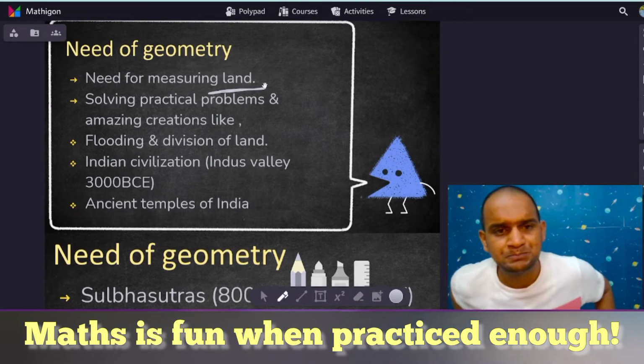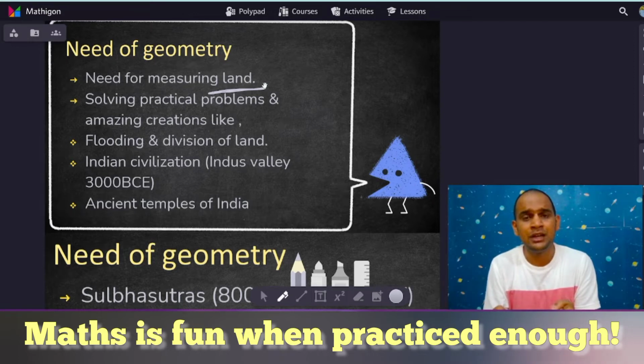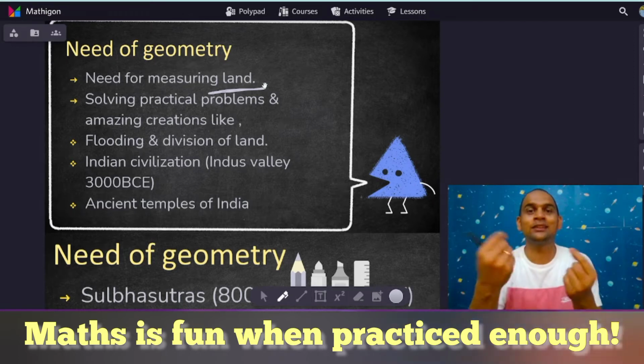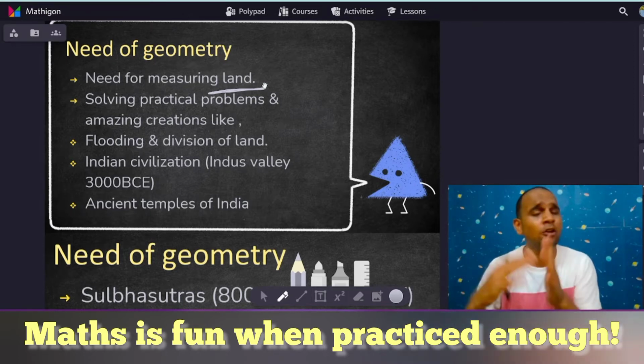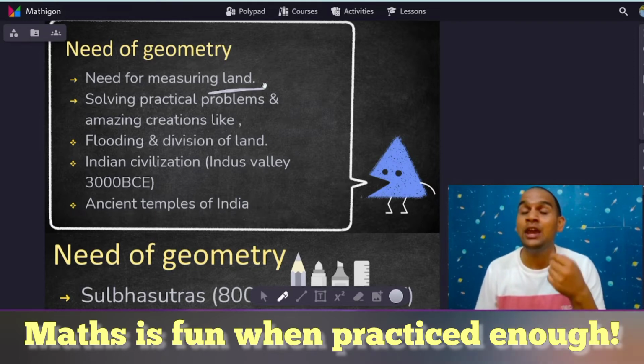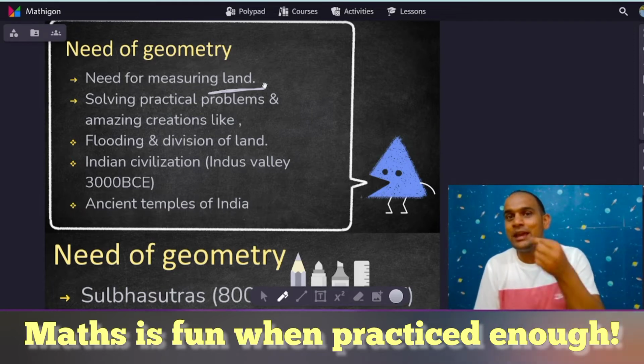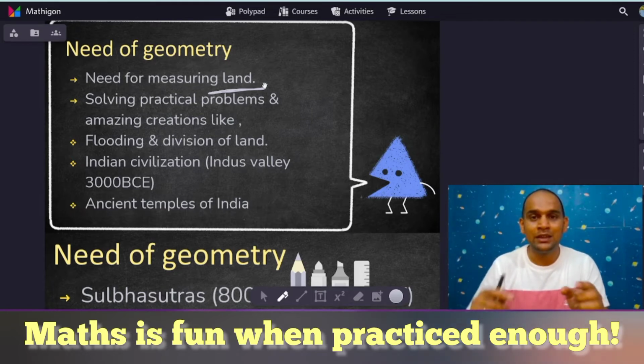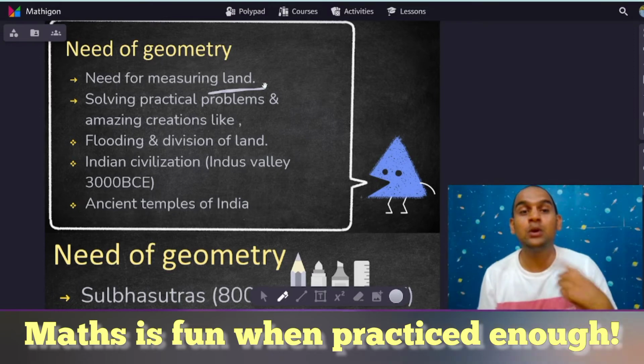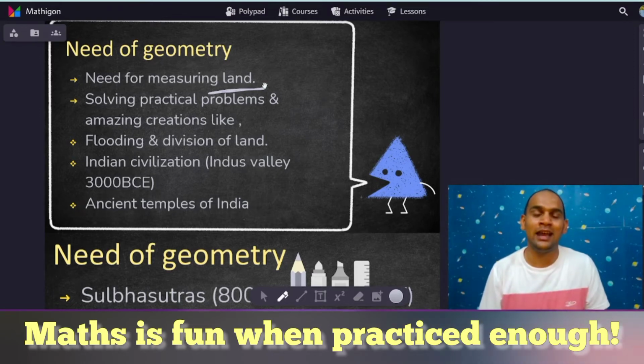When people started to say this land is mine, this land belongs to somebody else, and such definitions started to be given, we needed to measure land. There needed to be a procedure which tells us how to measure the land.